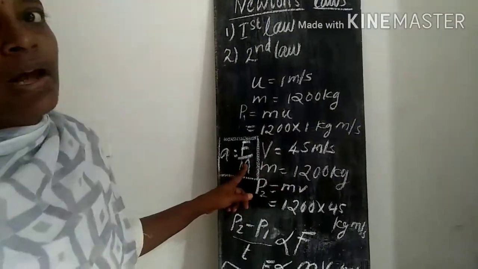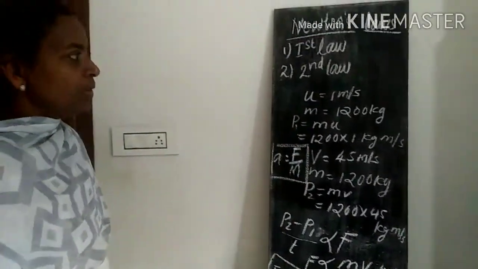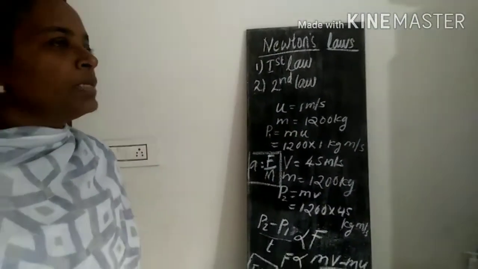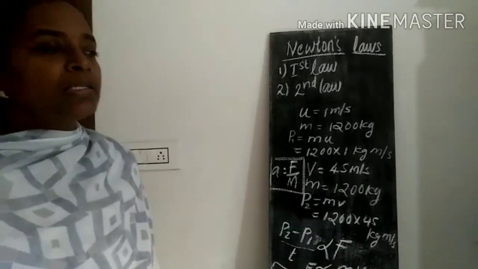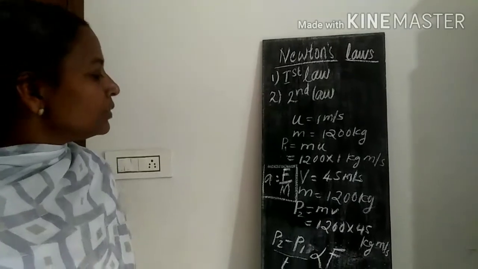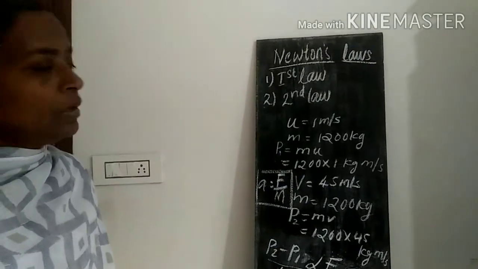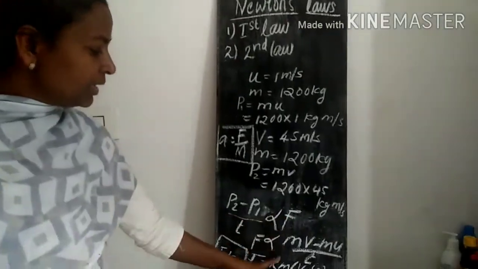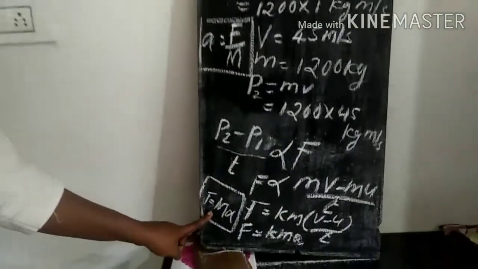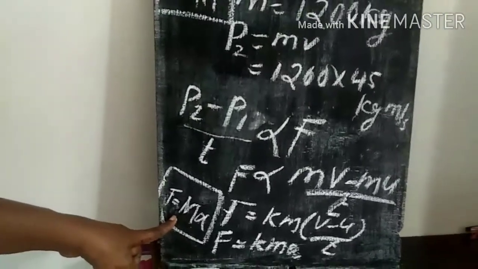This can also be derived from Newton's second law of motion. So this is the statement: the rate of change of momentum is directly proportional to the unbalanced force acting on the object, or change in momentum with respect to time is directly proportional to the unbalanced force acting on the object. This is the mathematical derivation of the law, and this is the final equation derived from the law: F is equal to mass into acceleration.